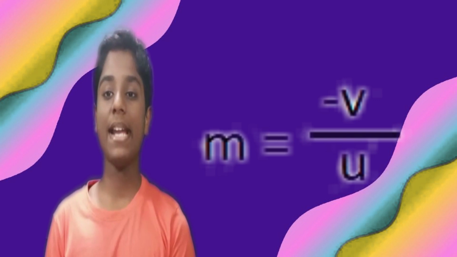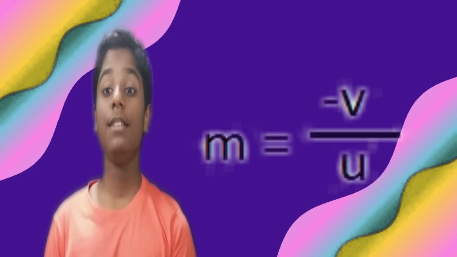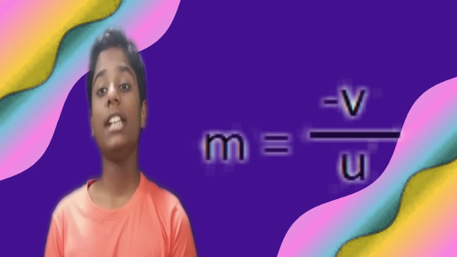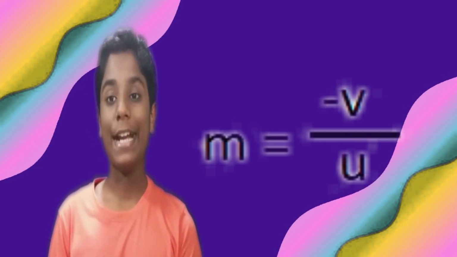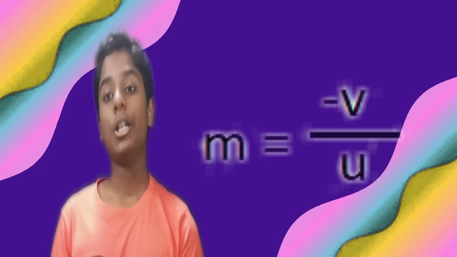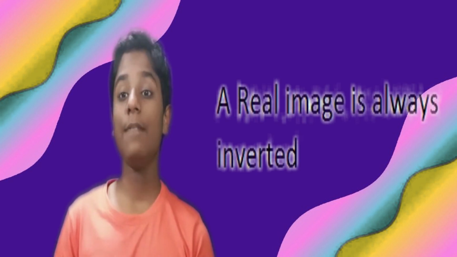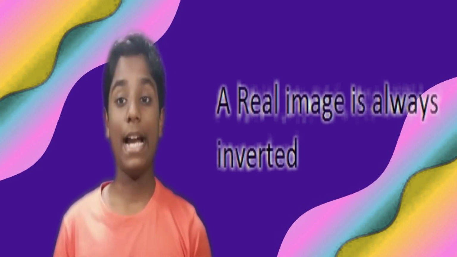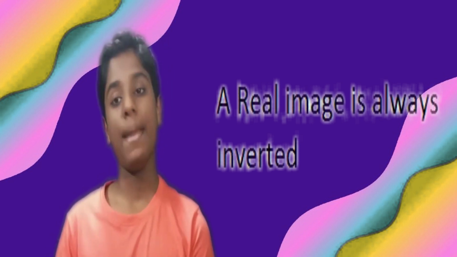Now we'll discuss linear magnification. The linear magnification for a spherical mirror has the formula m = -v/u, which implies that the magnification produced is the negative of the ratio of the image distance to the object distance. Now we'll understand the different kinds of images formed by spherical mirrors, and there are two types of images. The first one is the real image. A real image is always inverted, and it can be enlarged, the same size, or diminished.